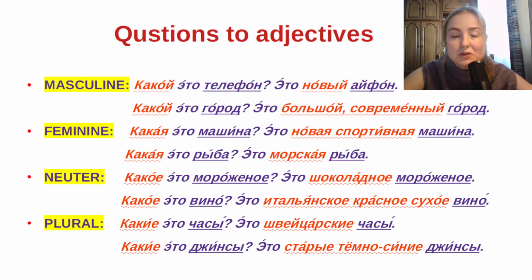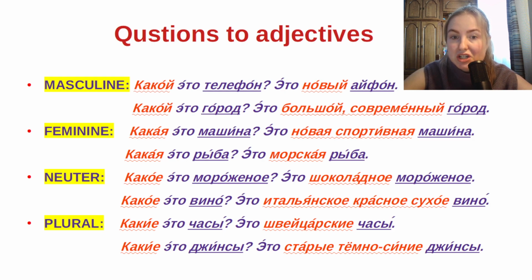Хорошо. If you look at the second group, feminine words, here we have another question. The question will be какая? Какая это машина? We use the question какая because машина is a feminine word. What car is it? And the answer will be это новая спортивная машина. So машина is a feminine word.